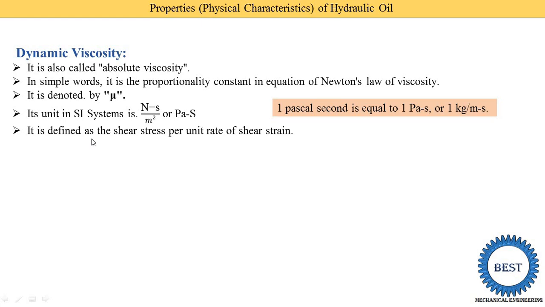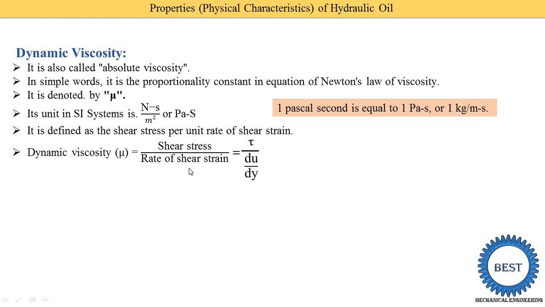So it is defined as the shear stress per unit rate of shear strain. Similarly, from this equation of Newton's law we write this definition, shear stress divided by rate of shear strain, it is called the dynamic viscosity. So dynamic viscosity mu is equal to shear stress upon rate of shear strain. Shear stress is denoted as tau and rate of shear strain is du upon dy. For Newton's law of viscosity, what we wrote, shear stress tau is directly proportional to du upon dy, not directly proportional but proportional.